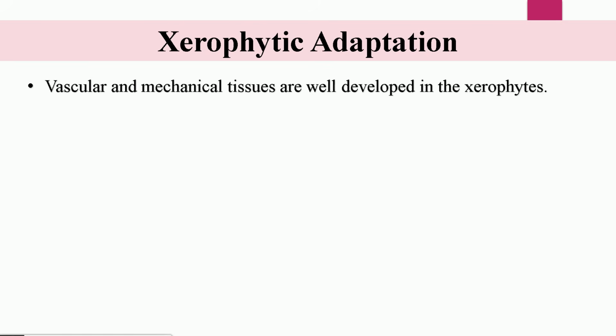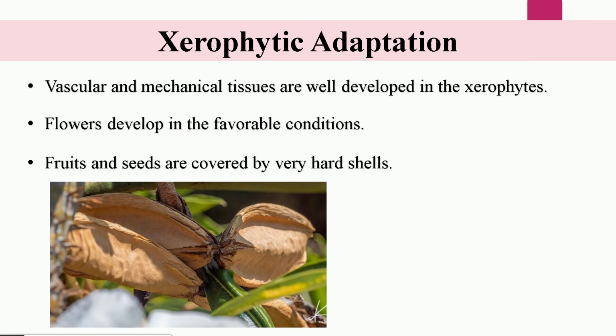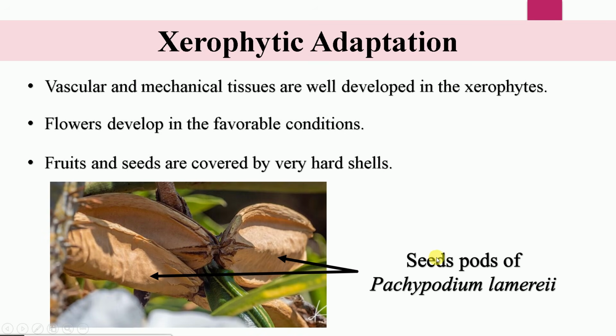The vascular and mechanical tissues in the xerophytes are well developed. The flower is developed only in favorable conditions. The fruits and seeds are covered by very hard cells. For example, as you can see in the case of Pachypodium lamerei, the seeds are covered by these hard cells.